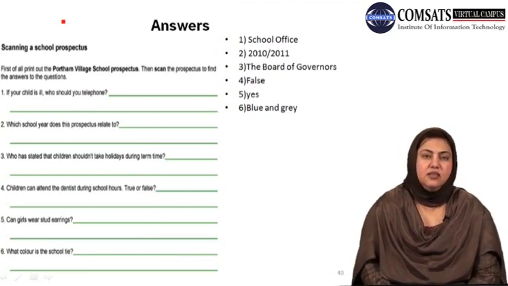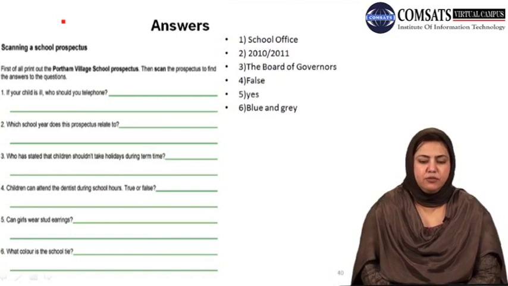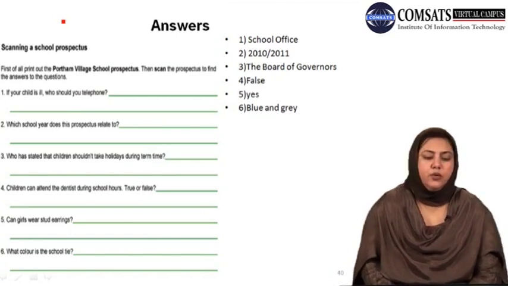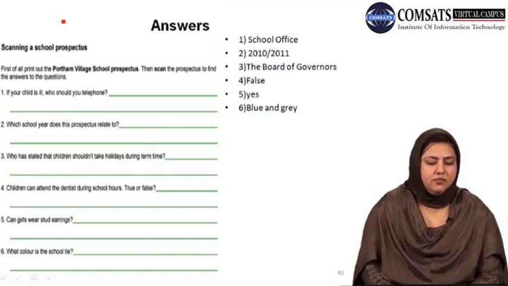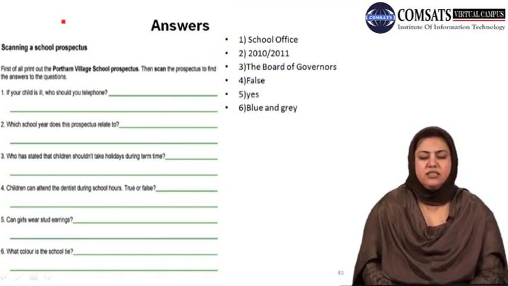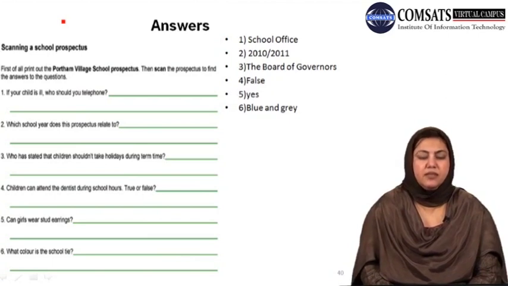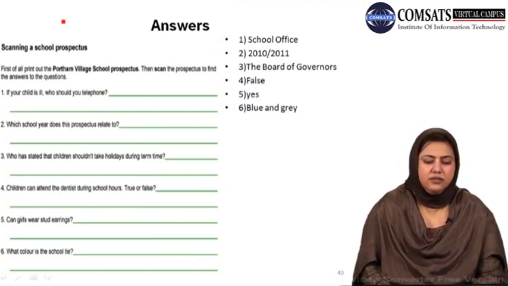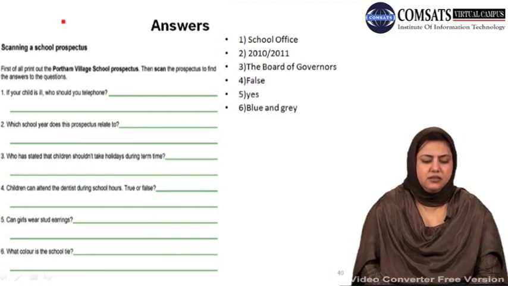The correct answer is 2010-2011. Well, if you look at the scanned image of the prospectus, you would find this information at the very top. Question number 3 stated, who has stated that children shouldn't take holidays during their term time? The correct answer is the Board of Governors.